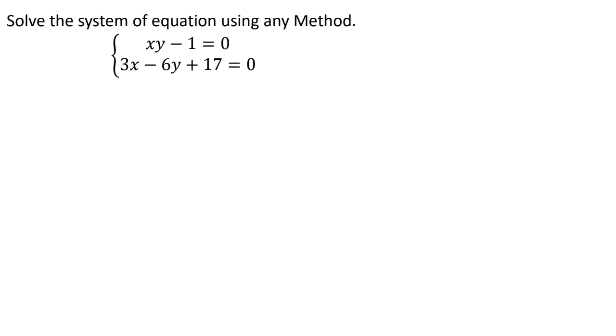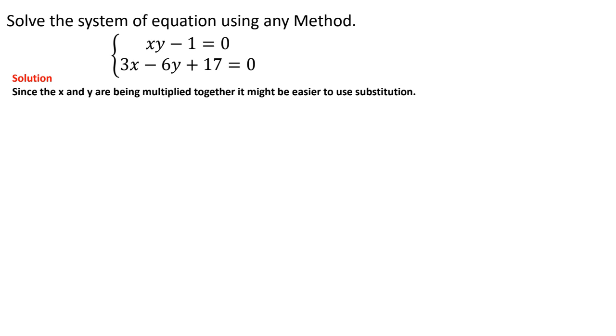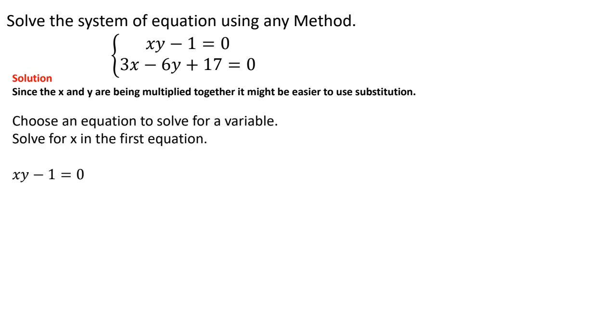This one looks a little bit awkward because the first one is linear, but what about the first one? Here we have an x and y that are being multiplied to each other. So on this one, I think it's going to be easier to solve using the substitution method. I'm going to take the first equation, xy minus 1 equals 0, and solve for x.